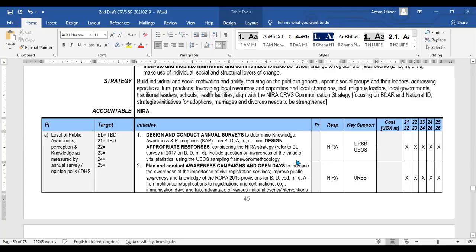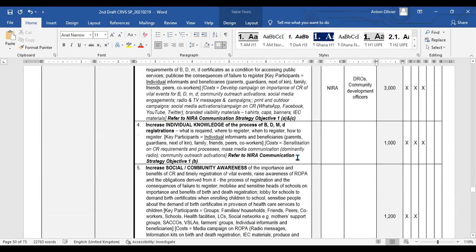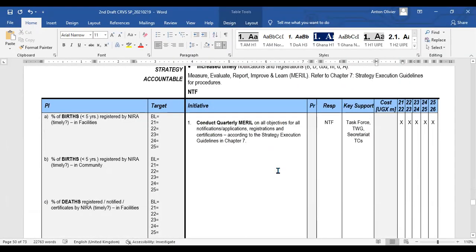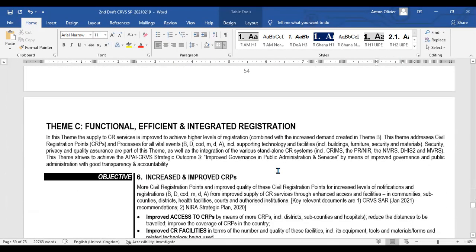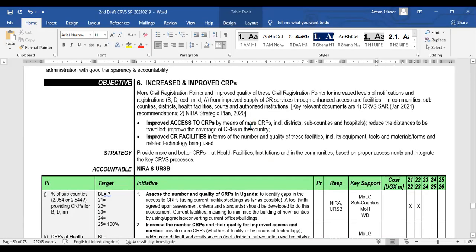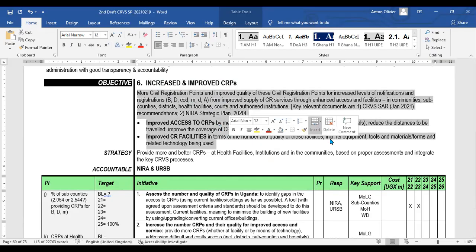Let us take another example, objective 6. Let us scroll down to objective 6 in the other theme, C, I think. Yes, that is now in theme C, functional, efficient, and integrated registration. The name of the objective is increased and improved civil registration points of civil registration officers. So that is a description of the objective.